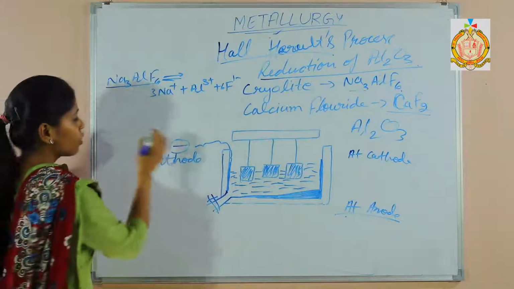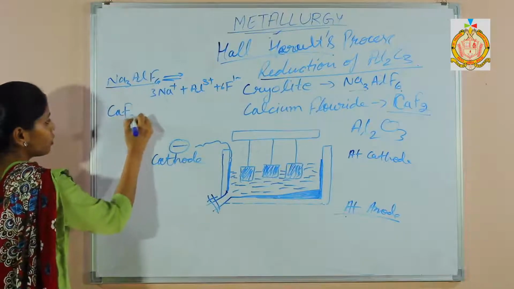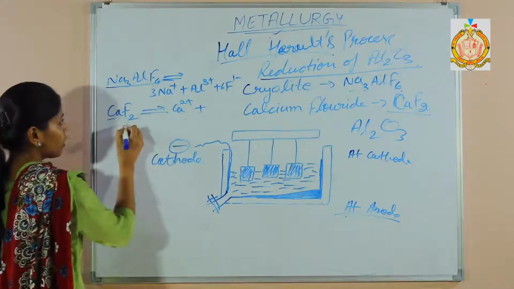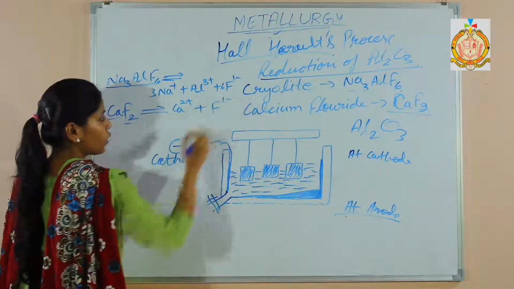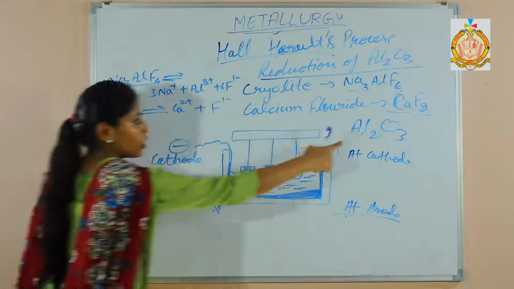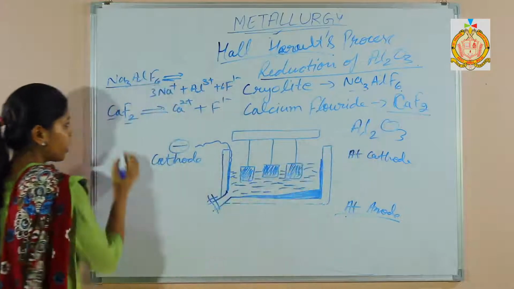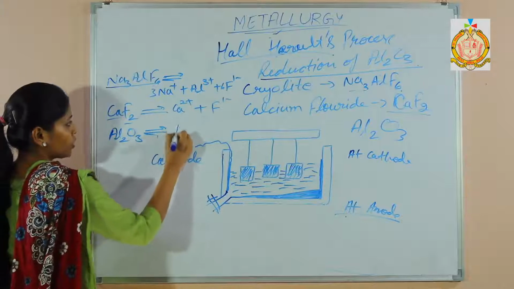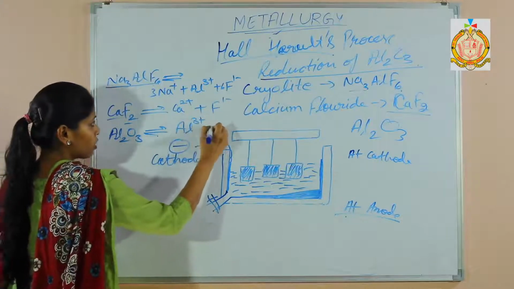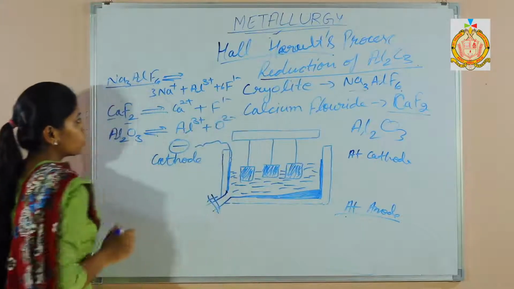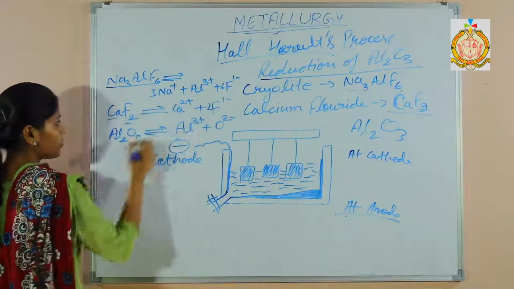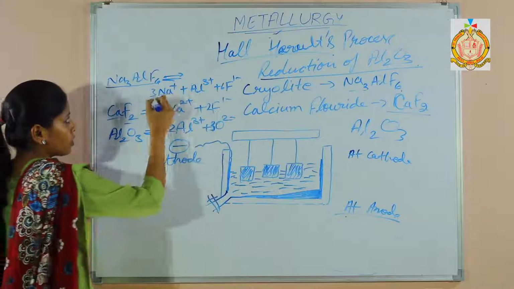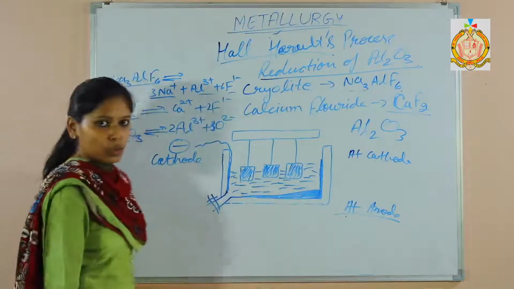Next is calcium fluoride. It will dissociate into Ca2+ and F-. And one more compound is there in the electrolyte, that is Al2O3. It will dissociate into Al3+ and O2-. Means these ions are present in the electrolyte.